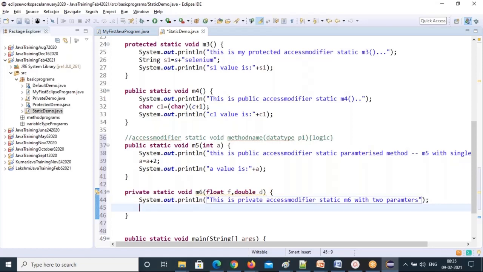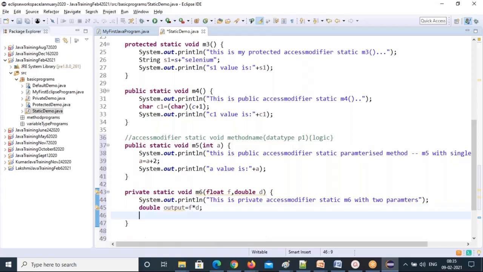So now you can see, I'll get a double only. If you are doing a calculation with a double and a float, you will get a double only as output. So output equal to f multiplied by d. You'll get a double only. Double is the bigger one than float, and the output value is.